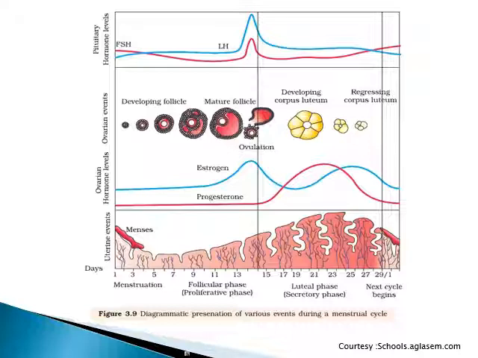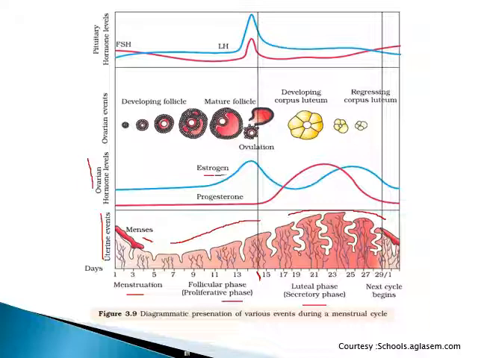Here we can see the phases mentioned: the menstrual phase, the follicular phase, around 13 to 15 the ovulatory phase, and here the secretory phase. These are the events happening in the uterus: the breakdown of the endometrial lining, then regeneration and complete thickening of the endometrial lining, and here we can say the uterus is ready for implantation. Various hormones responsible for these events are estrogen and progesterone.